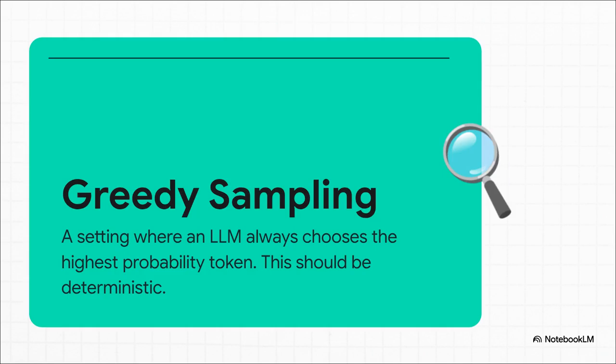predictable? So you can actually set a model to what's called greedy sampling, or a temperature of 0. You're basically telling it, hey, no creativity, just pick the single most likely next word every single time. In theory, that should mean you get the exact same text bit for bit every time you run the same prompt. But in the real world, you don't. So what on earth is going on?